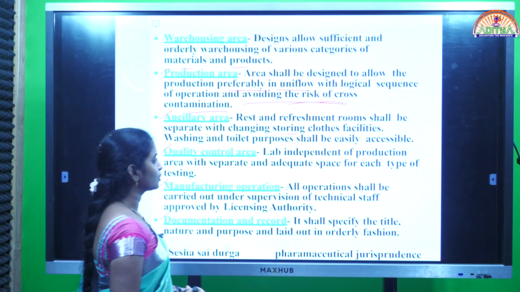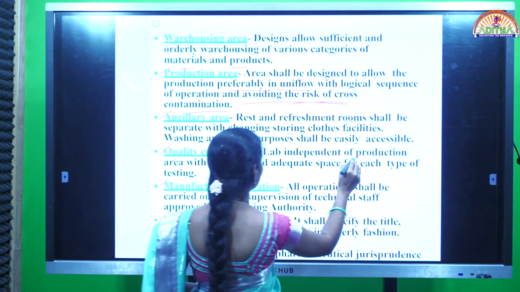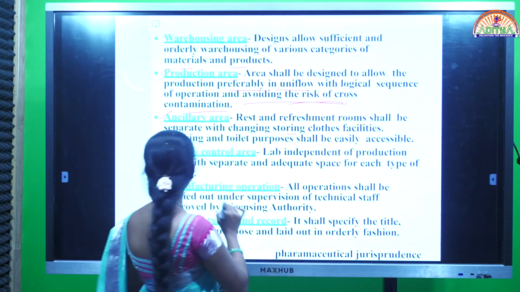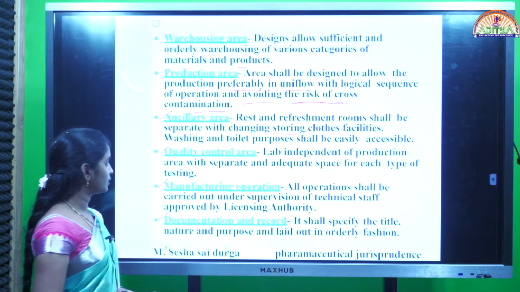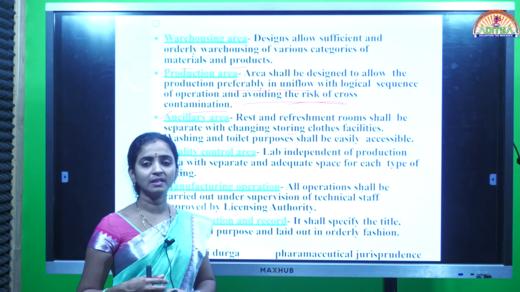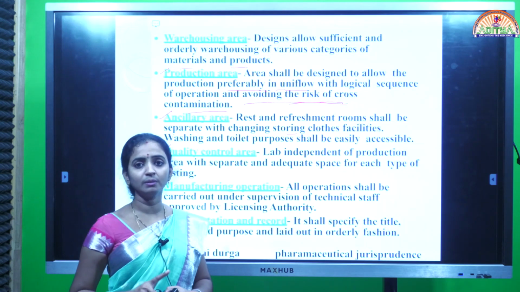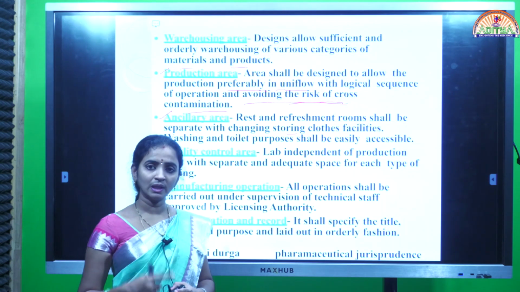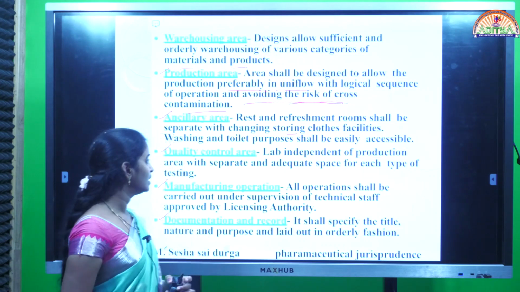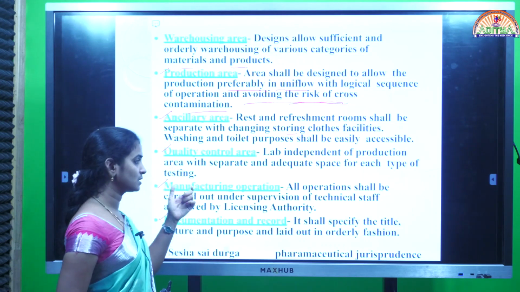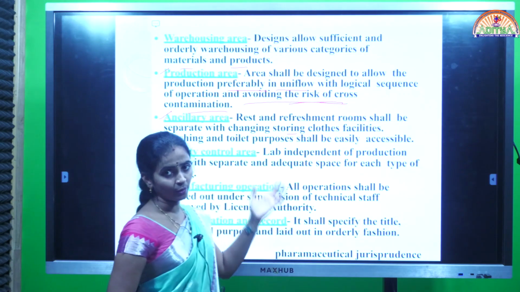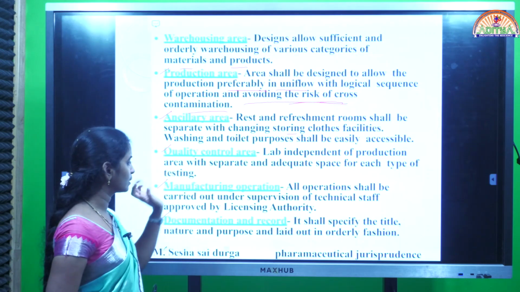And next one, quality control area. Lab independent of production area with separate and adequate space for each type of testing. Already I said to you that quality control area means before starting the production, all the ingredients must be checked for their quality and purity. After checking quality and purity, then only those ingredients can be taken for the manufacturing. So for conducting the test individually on all the ingredients, adequate space must be provided. That is nothing but quality control area.